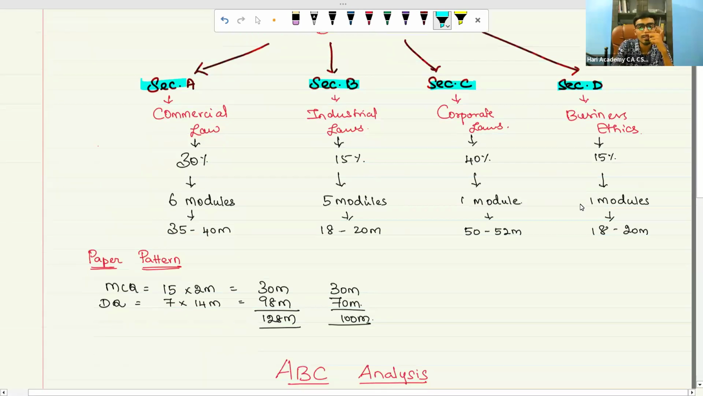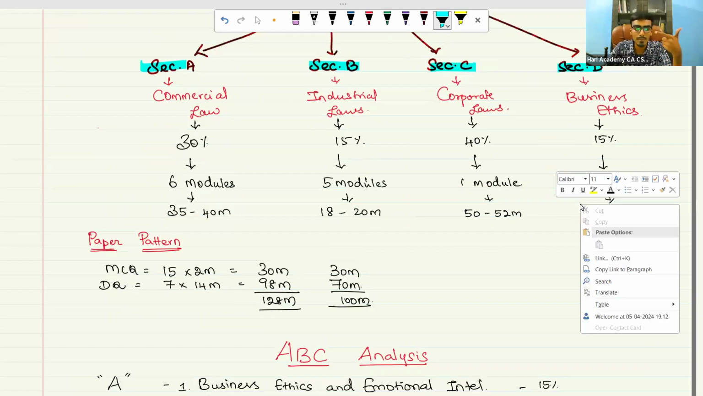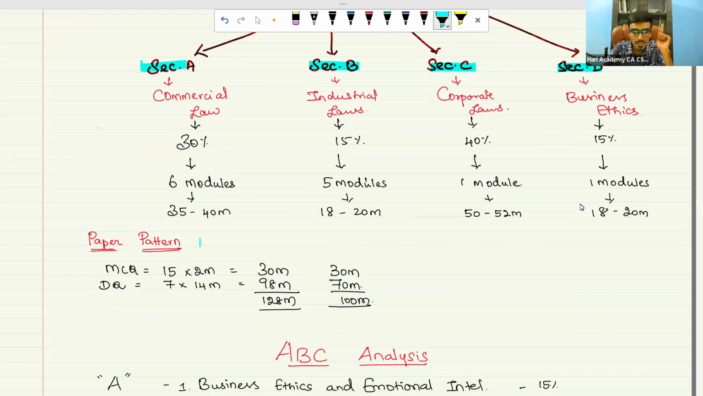First, let us discuss the paper pattern and then I will come back. Your MCQs will be there. They are going to follow the same pattern; as of now there is no change in the pattern. 15 MCQs will be there, each MCQ carrying 2 marks, so a total of 30 marks for MCQs. As of the last attempt, they never asked for justification for those; the reason is to choose the best answer.